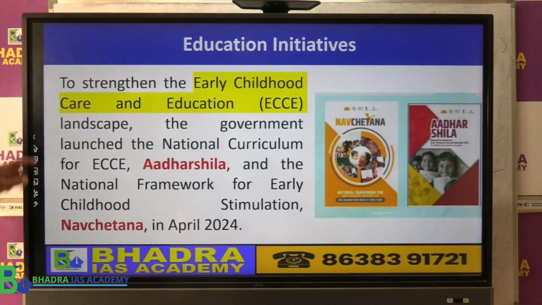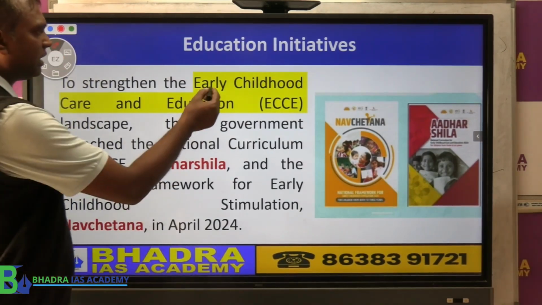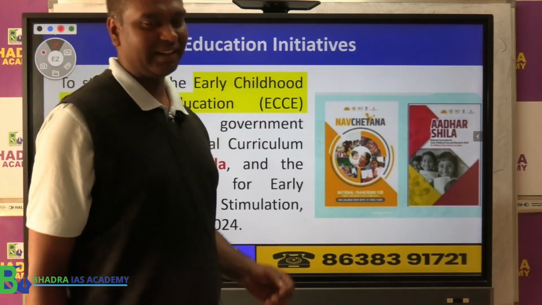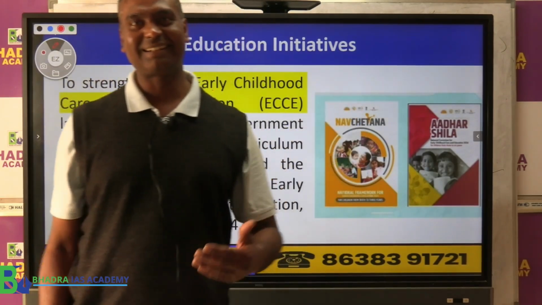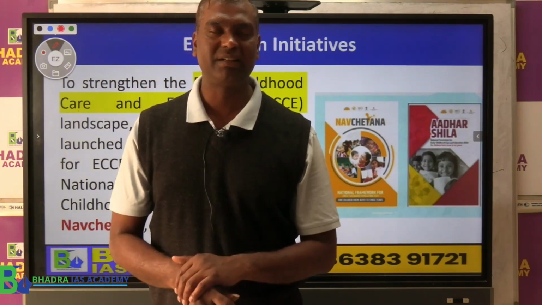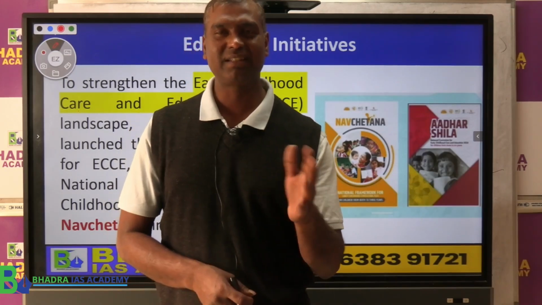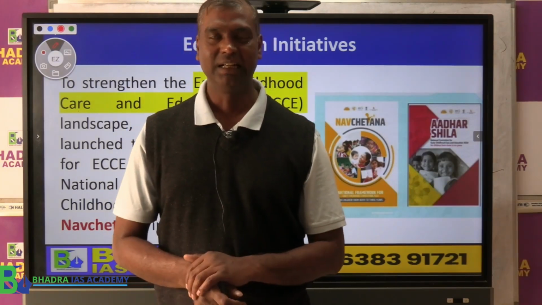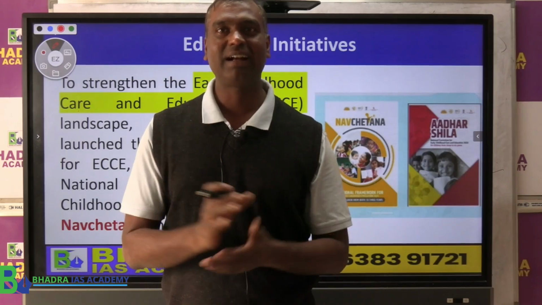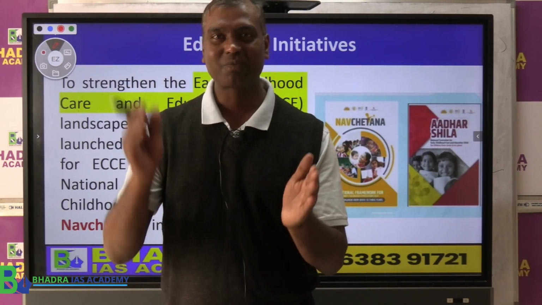Now, two important things the government talked about when we talk about the early childhood care and education, because according to economic survey, according to research what they found out is that most of the brain development of the children takes place below 6 years. After 6 years it is much less. That's what the economic survey says. So the crucial period, जो बोलते हैं child का development या child का brain development, this is the period of 0 to 6 years.